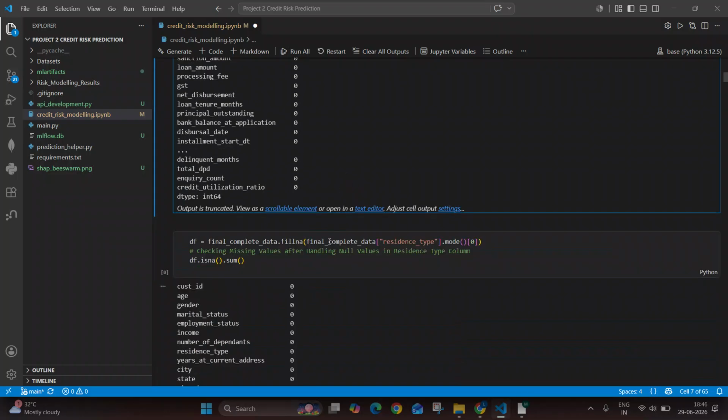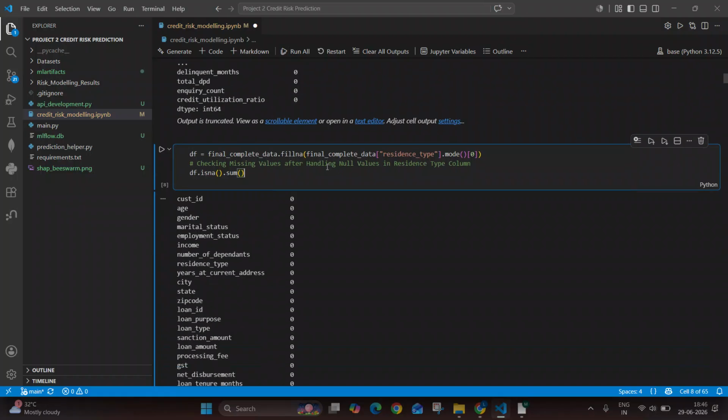So what we are going to do, since this is a categorical variable, is fill this with the mode value. Mode means the category that occurs the highest number of times. After filling these missing values, we are again checking to ensure that we have handled the null values correctly.